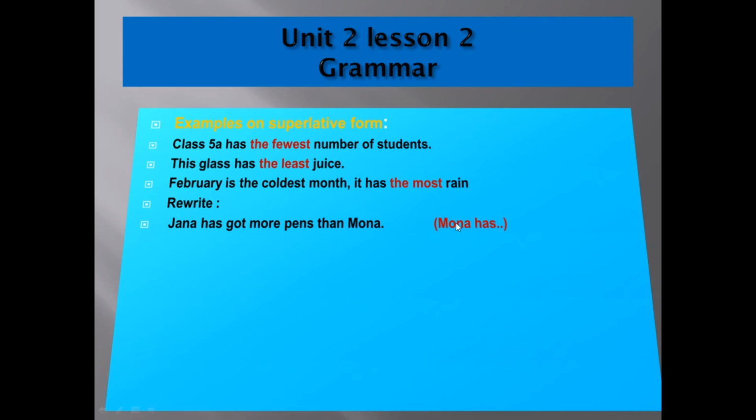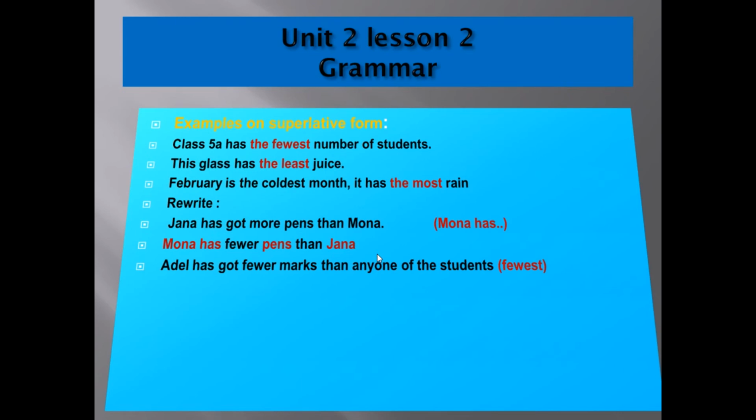So when I start with Mona, I should say that Mona has got fewer pens, because pens are countable, than Jana. So the answer will be: Mona has fewer pens than Jana.